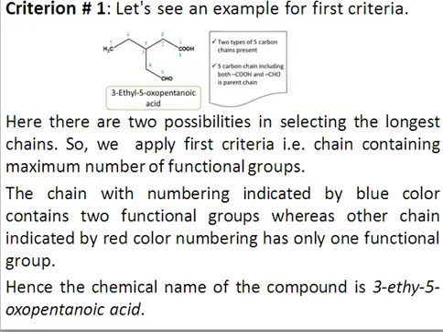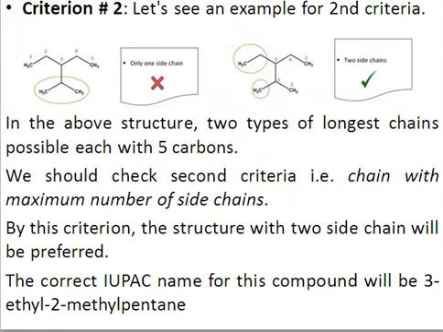So we have chosen this chain because it has 2 functional groups here, right? So you have to select the numbering that has 2 functional groups here. We'll prefer the numbering in which both functional groups are part of the chain, while the red numbering has only one principal functional group as part of the chain, so we will not consider that numbering. So here is the second criterion.